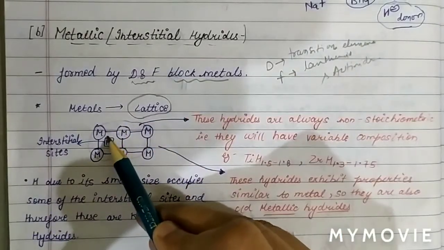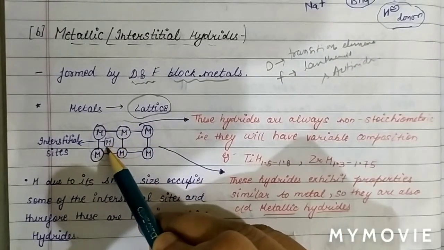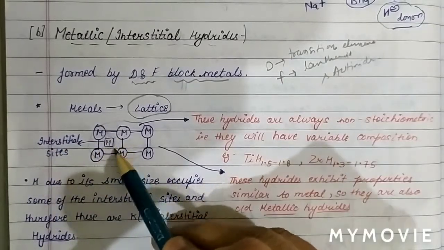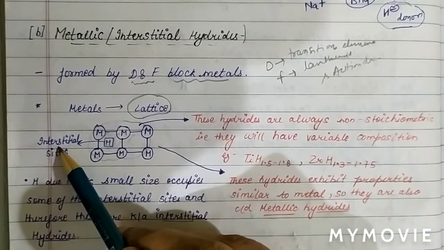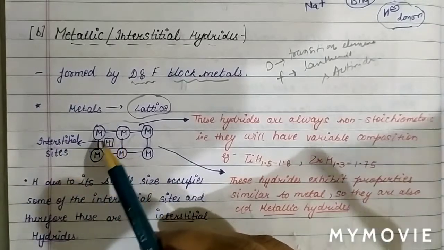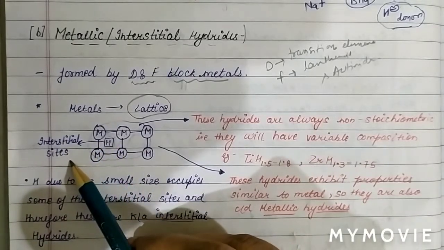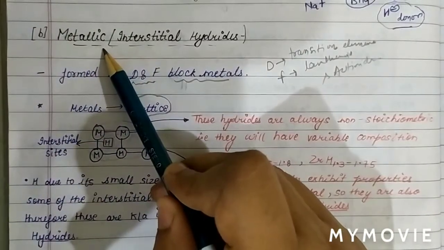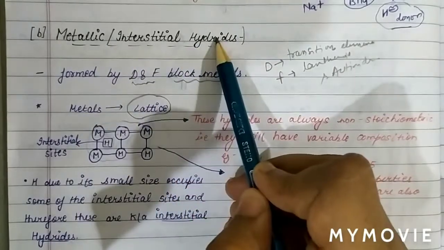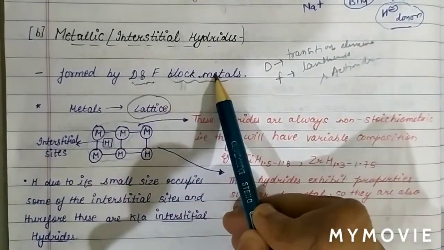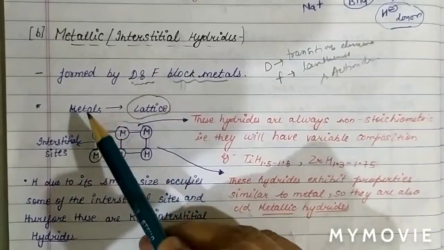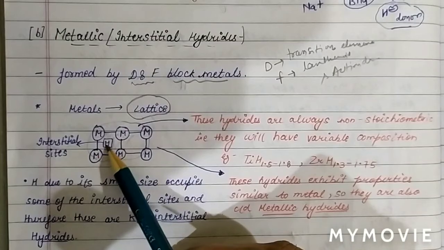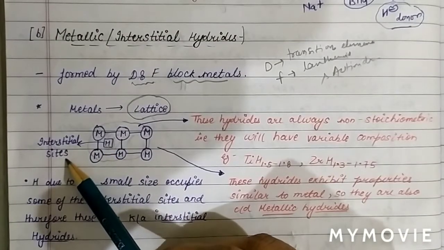The space left, which we call a void, we also call interstitial sites. So metallic or interstitial hydrides are formed by d and f block elements, and the space between the metal atoms which is unoccupied we call interstitial sites.